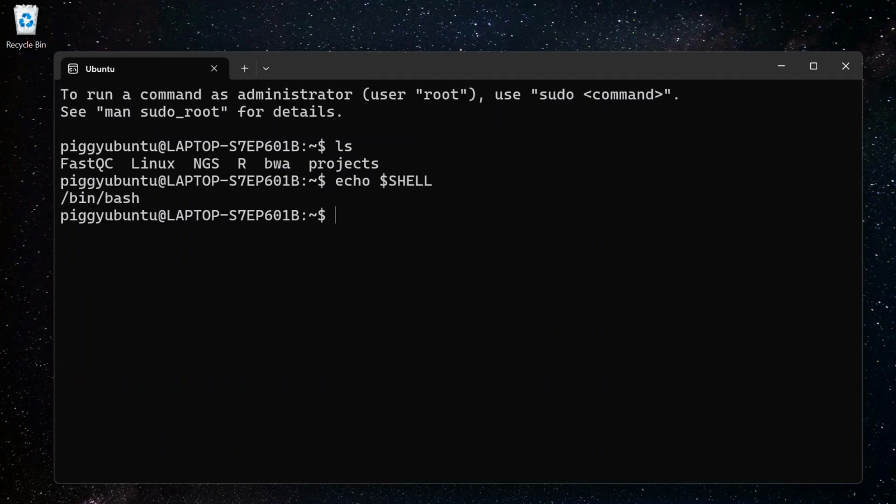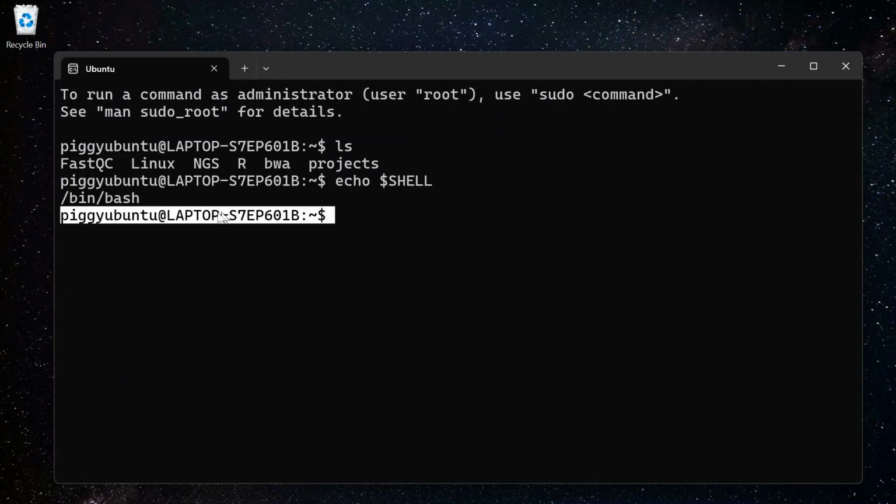Now let's press enter. What are we seeing? We are seeing bash. Can we see bash here in our output, that the kind of shell we are using is bash? It means we are currently using the bash shell. So we understood that this prompt here is controlled by the shell, so it is called the shell prompt.